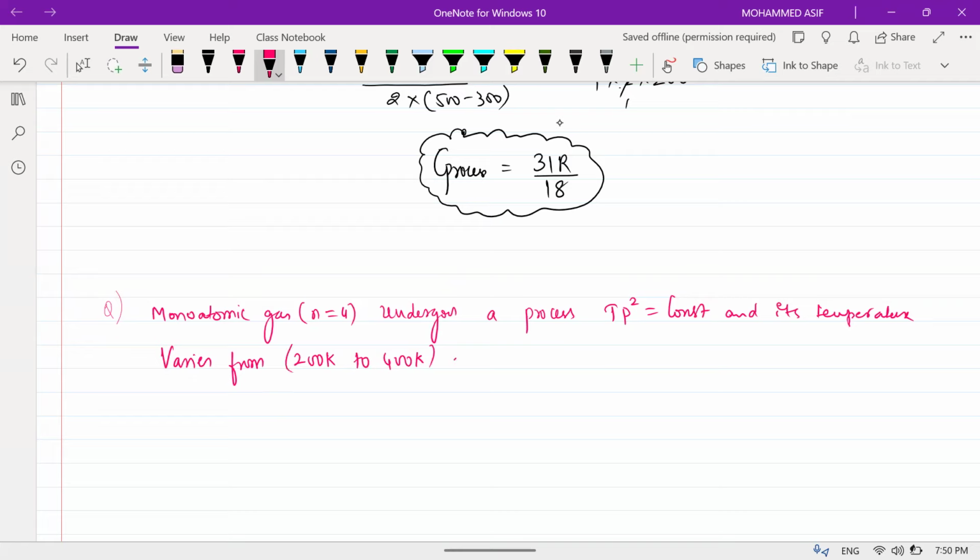Okay, find number 1 work done, number 2 delta U, number 3 delta Q, and fourth one C of your process.